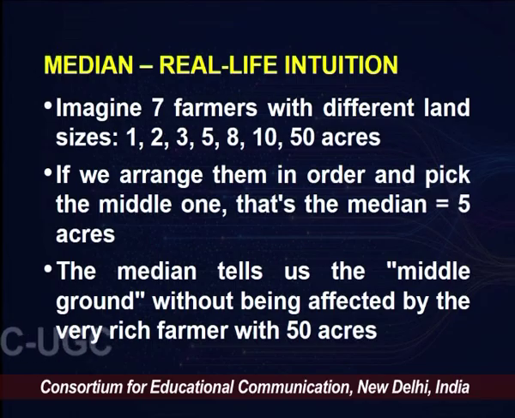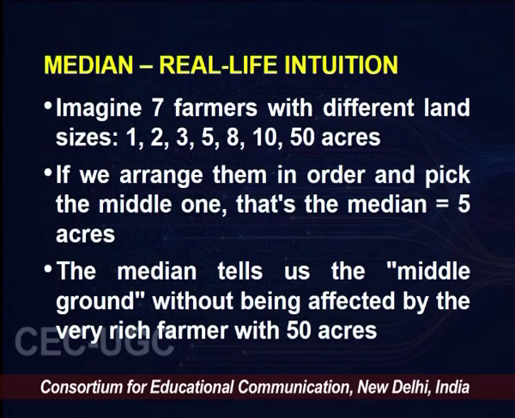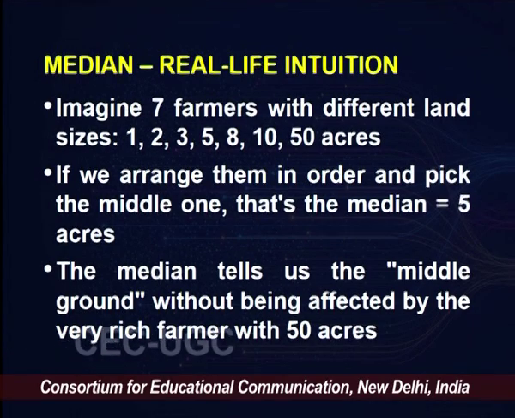Imagine 7 farmers with different land sizes. So we have farmers who have land sizes of 1 acre, 2 acres, 3 acres, 5 acres, 8 acres, 10 acres and 50 acres. Now if you wanted to understand how much land a typical farmer occupies, if we had used mean, as you recall, we would have added all of these numbers and then divided by 7. But you would see that would tend towards the 50 acre value. However, if we arrange them in order and pick the middle one, that's the median.